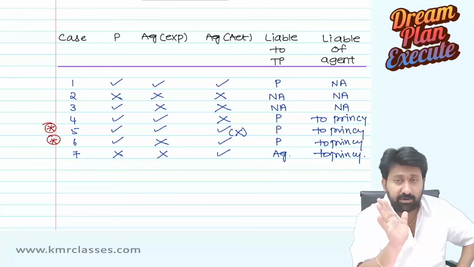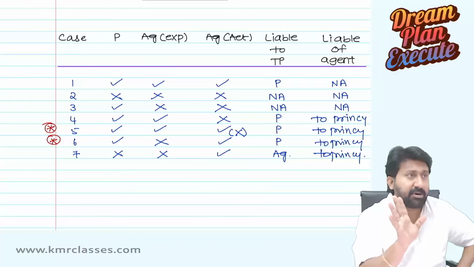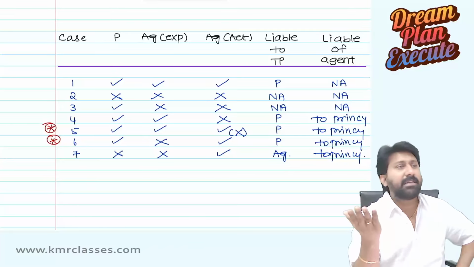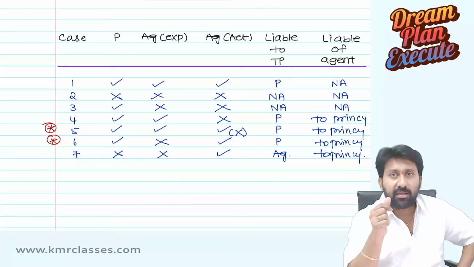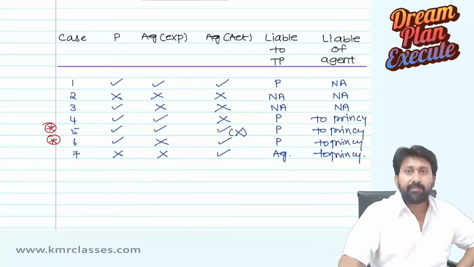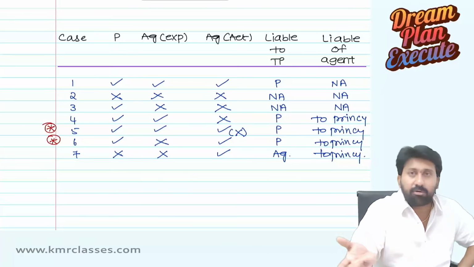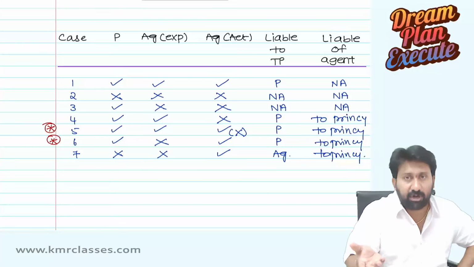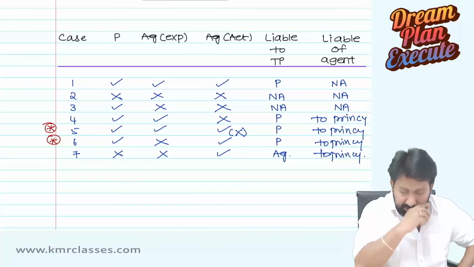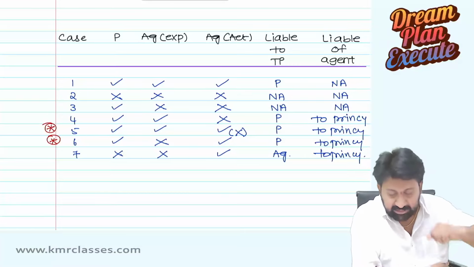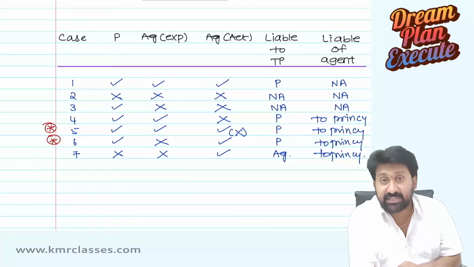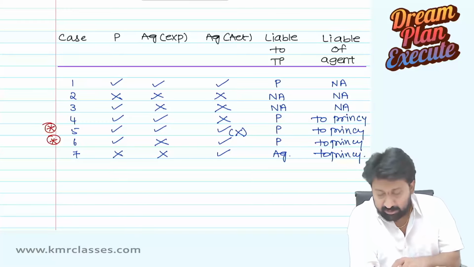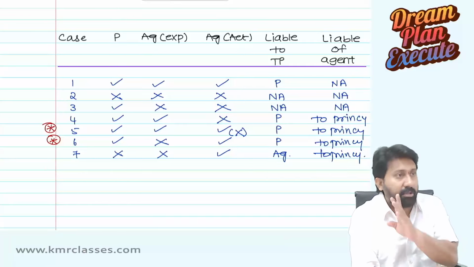Agent is not liable, and for the acts of the agent, principal is not liable to the third party, because the agent concept is not involved here. Then why would the table filling happen? Then it is only the person doing his own business, and for that this table is not required. Fourth one: principal can do something, agent is expected to do that, but the agent has not actually done that. Negligence of the agent. For that, principal has to bear. So principal is liable, agent is liable to the principal.